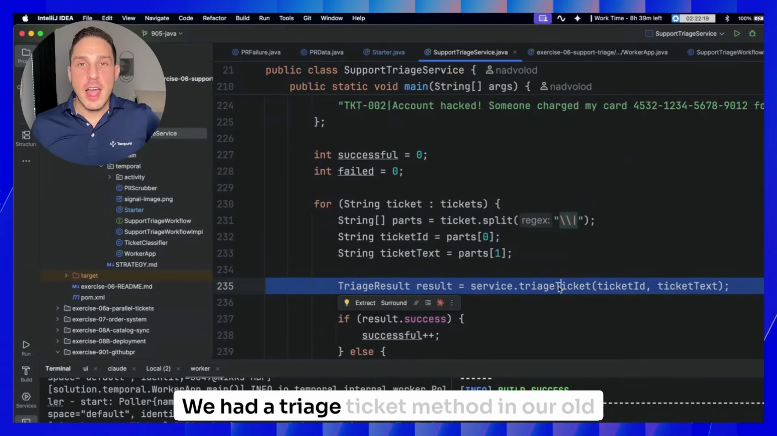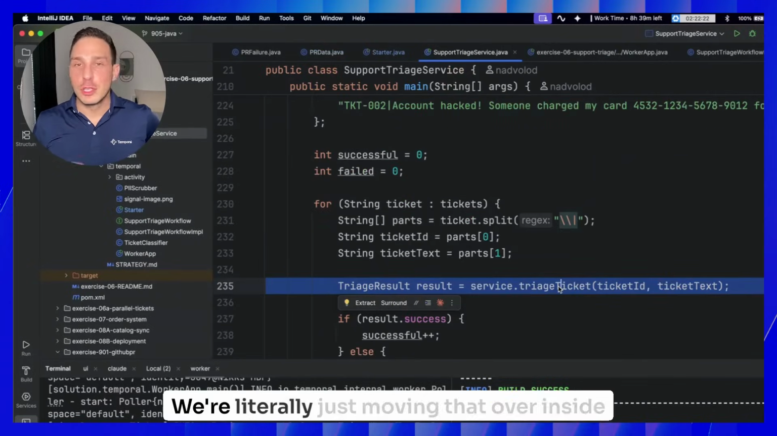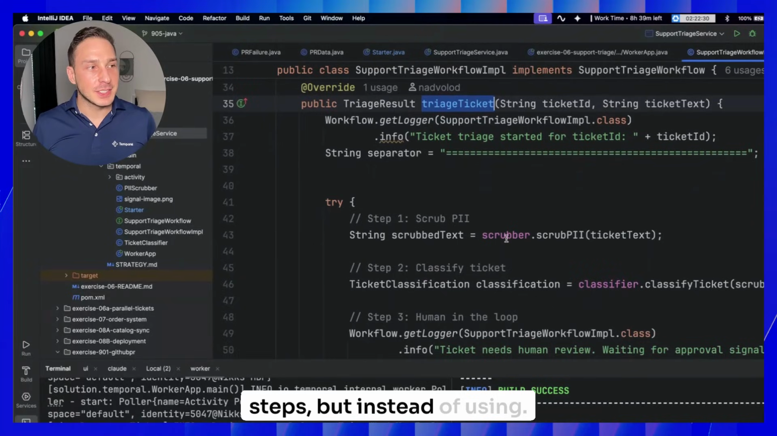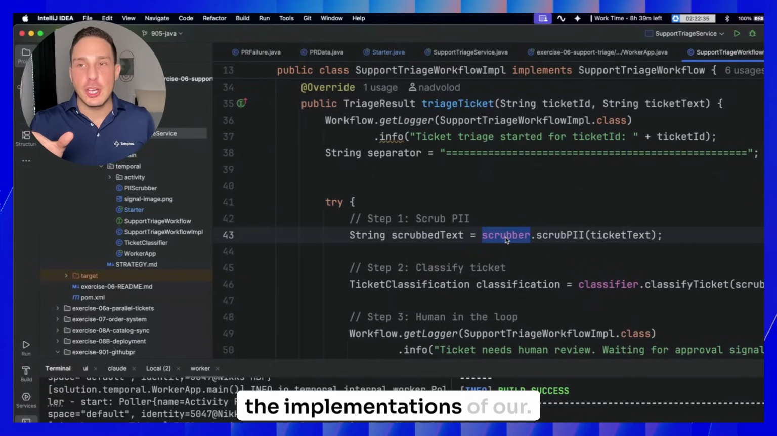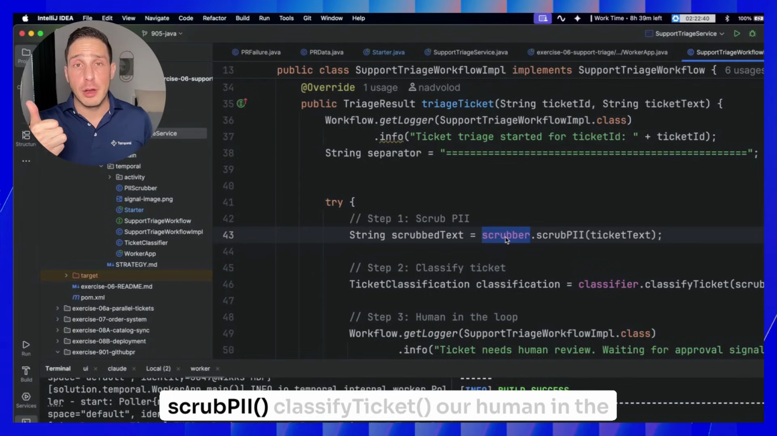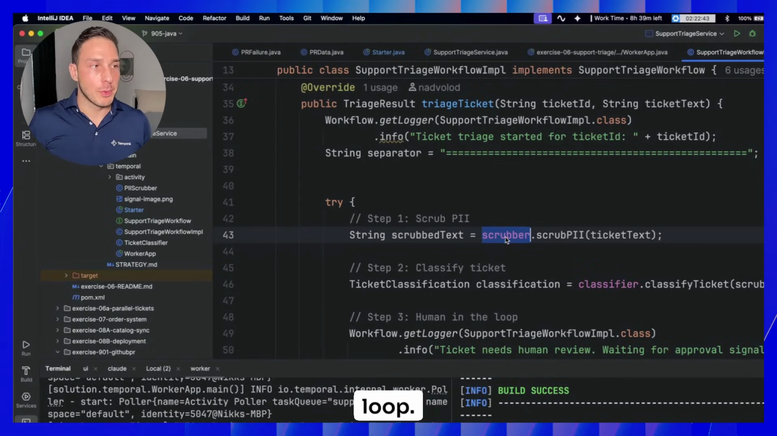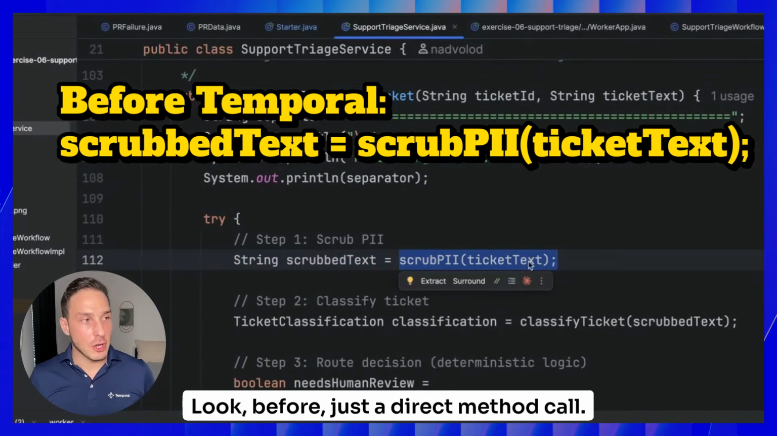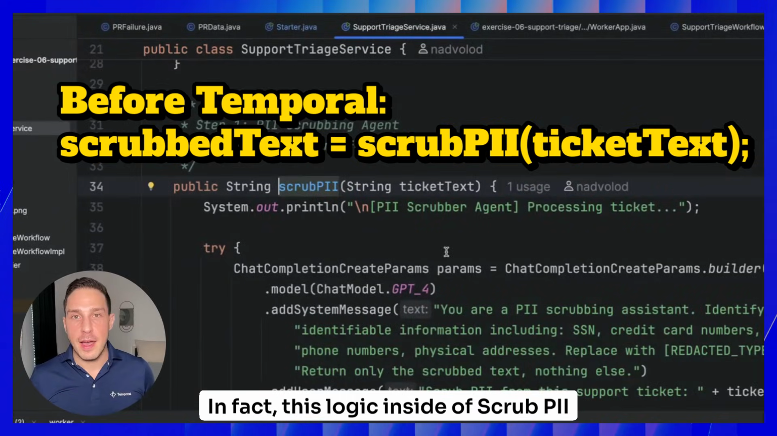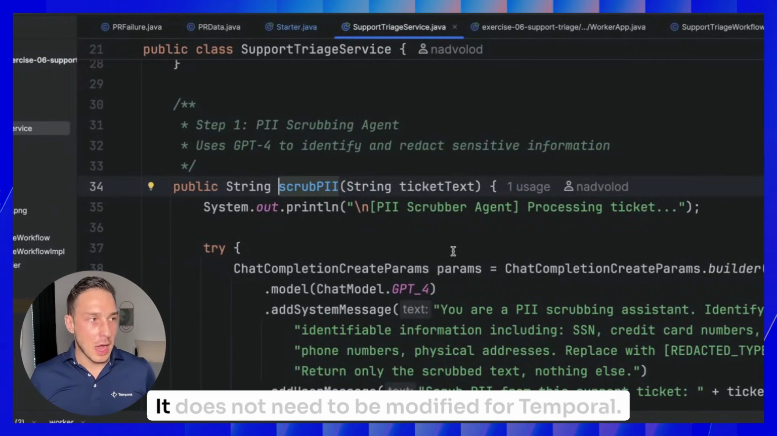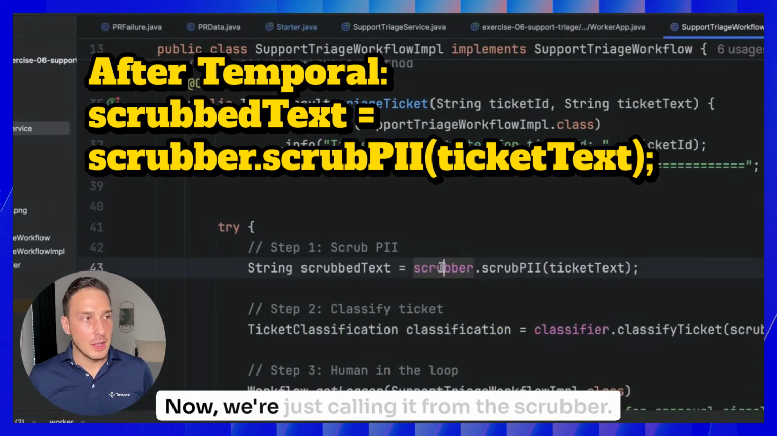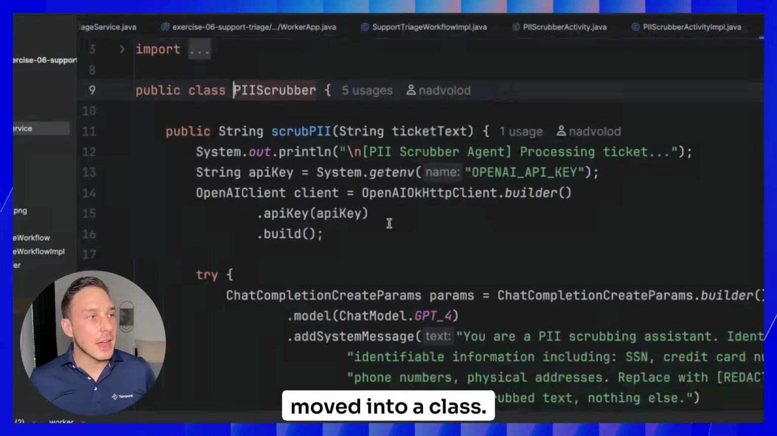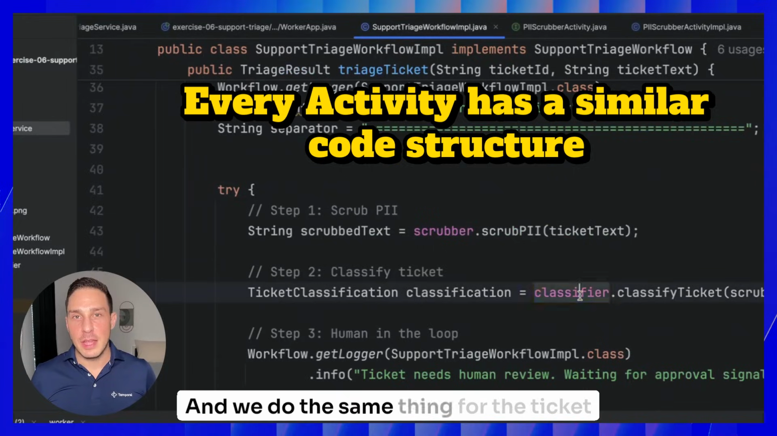Next step, we had a triage ticket method in our old implementation. We're literally just moving that over inside of our workflow, performing all of the same steps, but instead of using the implementations of our AI scrubber, our AI classifier, our human in the loop, we're replacing them with Temporal activities. Look, before, just a direct method call. In fact, this logic inside of Scrub PII remains exactly the same. This is business logic, does not need to be modified for Temporal. Now, we're just calling it from the scrubber, which has a concrete implementation that's moved into a class, performing all the same operations as before. And we do the same thing for the ticket classification.